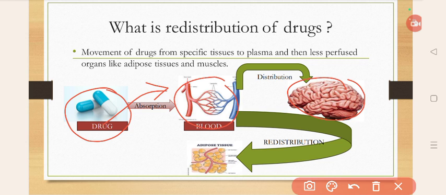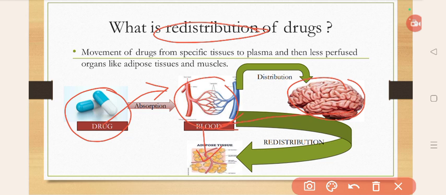Now, what is meant by redistribution? Movement of drug from a specific tissue, the brain, to the plasma. Again it gets redistributed from brain to plasma, and then to the less perfused organs like adipose tissue and muscle.